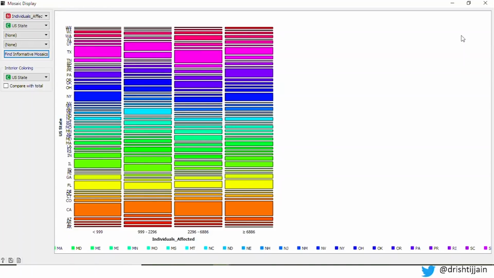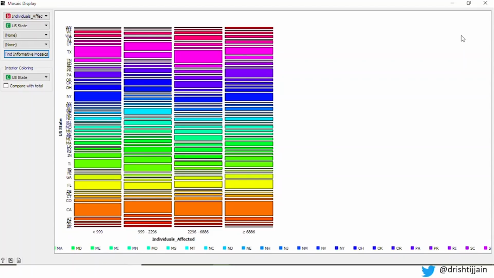Now, looking at a visual plot of it. So here is a mosaic display of the number of individuals affected by the cybersecurity breaches across the US as per their state. And it is also color coded. So this is so much more useful. You're able to identify what exactly the data is trying to tell you. You are able to identify a relationship: which state had more individuals affected, and in each of the ranges of individuals affected, which state had a major role in it. So you can use this information for something useful.